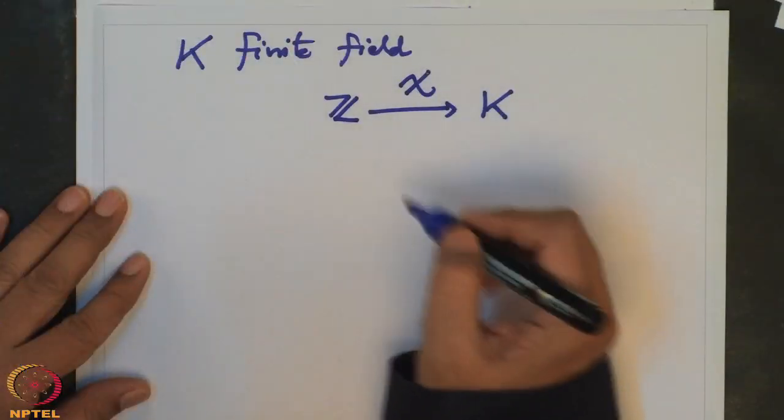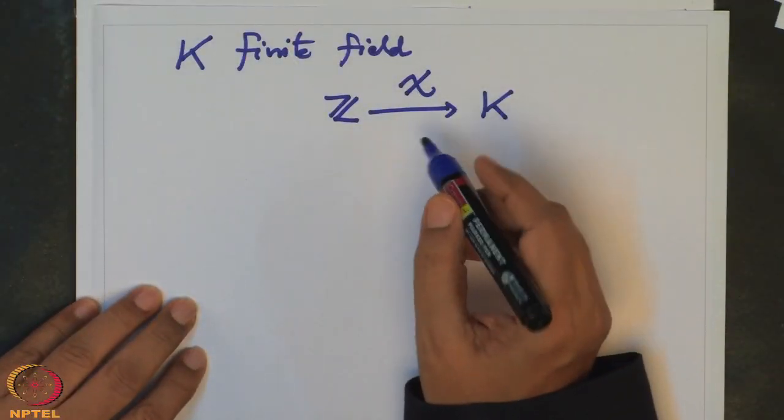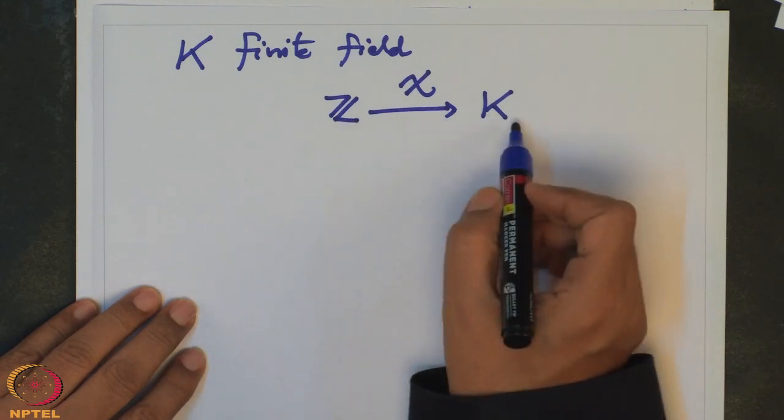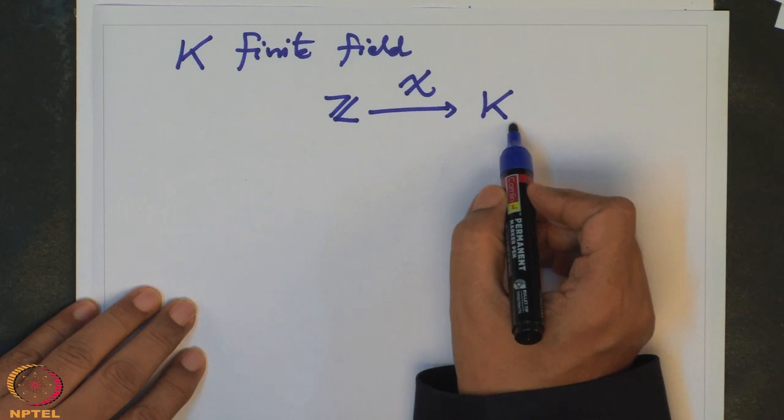Now if you have a finite field, so let us take K to be a finite field, then this is a finite set, and for the chi map from Z to K, this definitely will have a non-zero kernel. If its kernel is 0, that means Z sits inside K injectively.